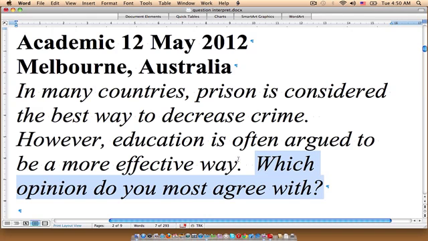So if we were to write an argument essay, of course we would come up with some sort of thesis. So perhaps if we agreed that education is the more effective way to decrease crime in society, we might say something like, it is argued, or it is felt, or the opinion of this is supported, that education is the most effective way to reduce criminal activity within a society. So we state very clearly in our thesis what our position is.